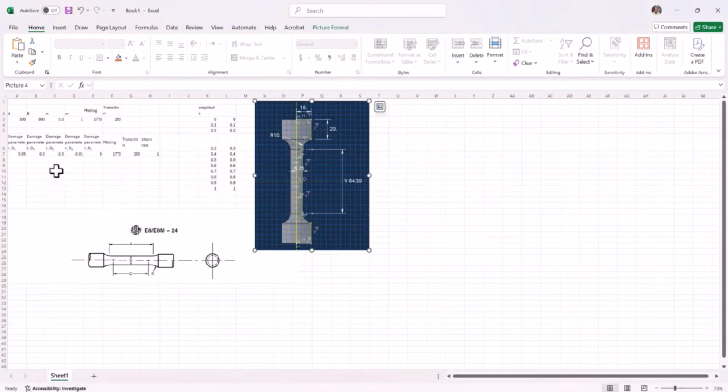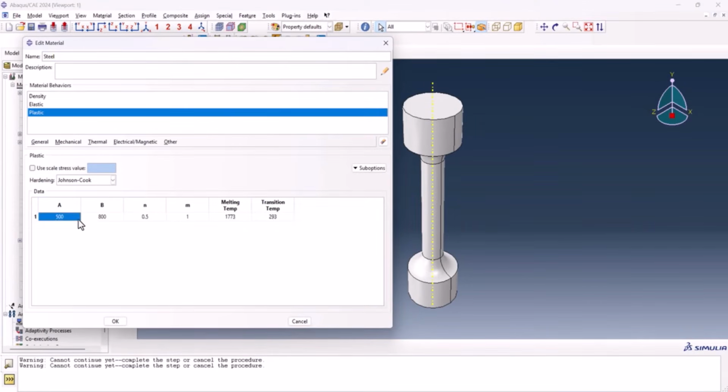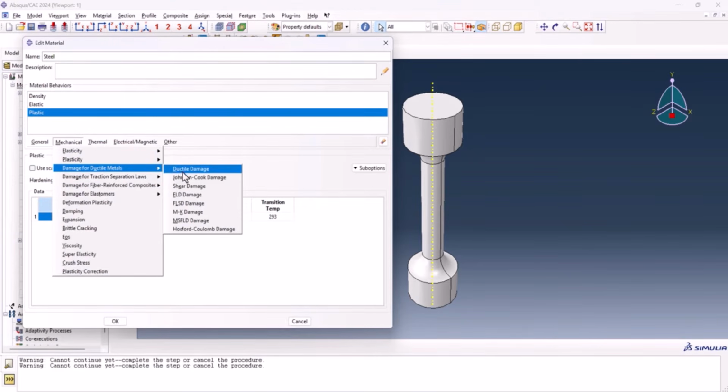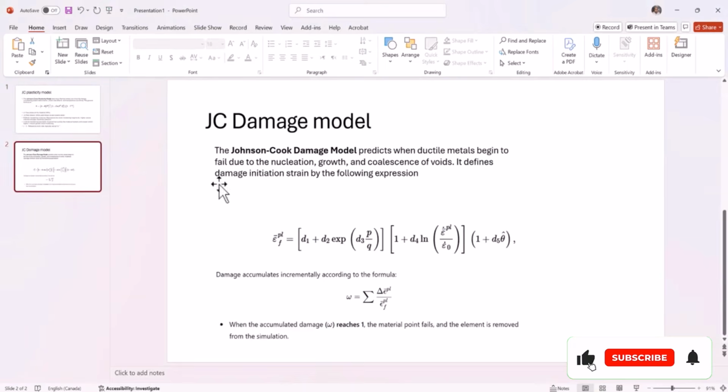Then we go to Excel file. I have it ready here. Just need to hit the Control C and Control V here in order to have the yield stress and everything else. Now from the mechanical damage for ductile materials, instead of ductile damage, we use Johnson-Cook damage. Then we have the parameters here. I need to explain them a little.